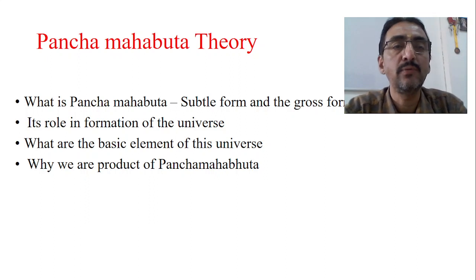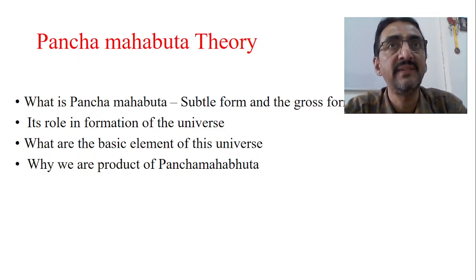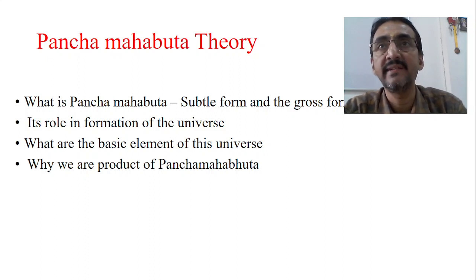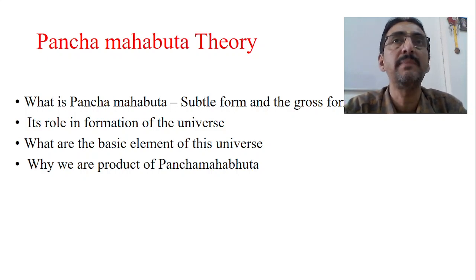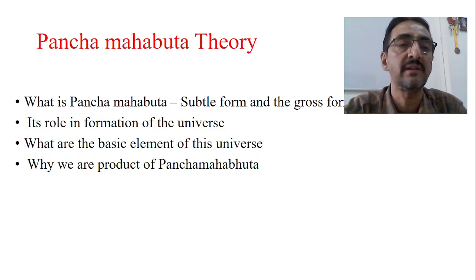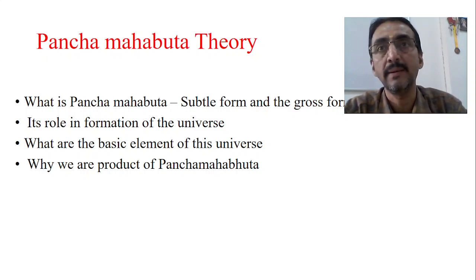When they are present in the subtle, invisible form, existing but not seen, we usually call them Pancha Tanmatras. And when they come to an existing or gross form, they are called the Pancha Mahabhutas. That's the difference between Pancha Tanmatra and Pancha Mahabhutas. Pancha Mahabhutas are derived from the Pancha Tanmatras. The gross form of the Pancha Tanmatra is called Pancha Mahabhutas.